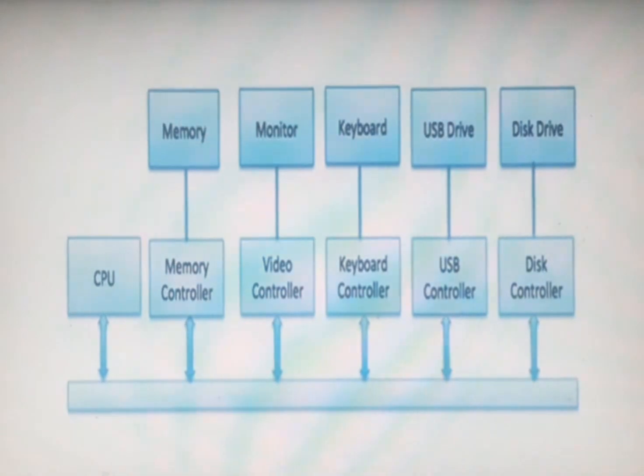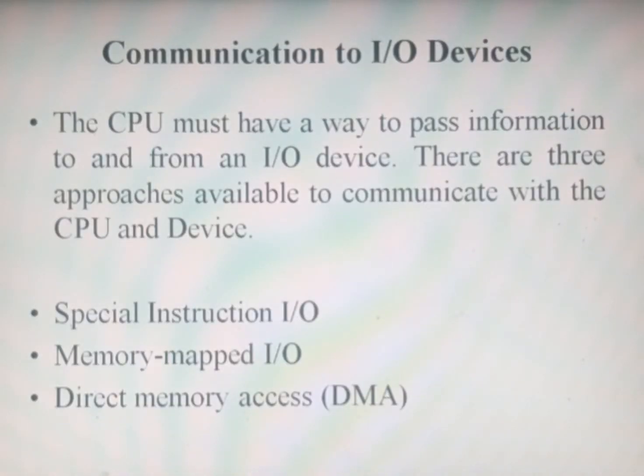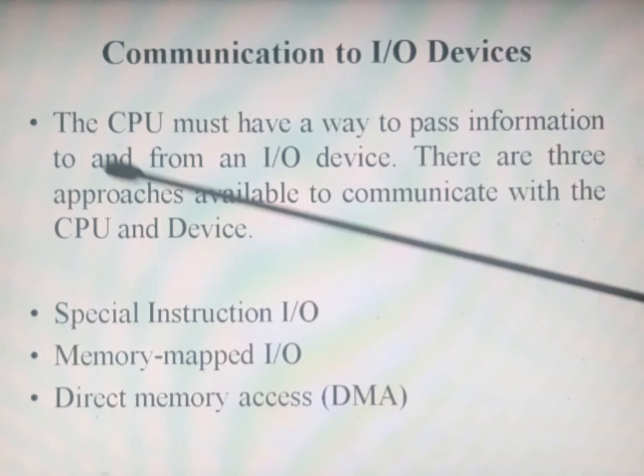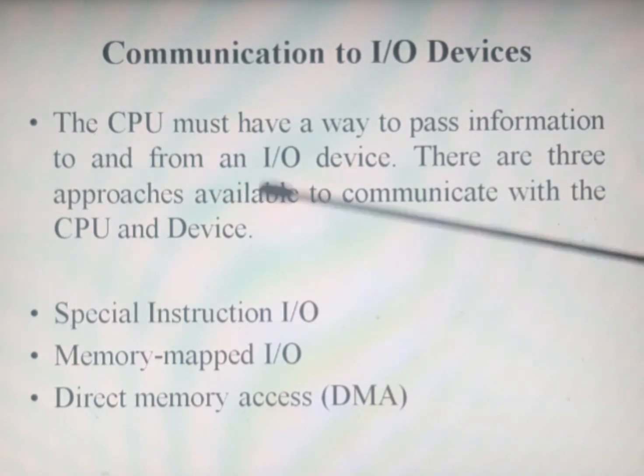These device controllers will help in communicating with the operating system. How will the communication actually go on? We have seen that device controllers act as an interface between the operating system and the device. So how the communication goes on will be seen here. The CPU must have a way to pass information to and from an IO device.